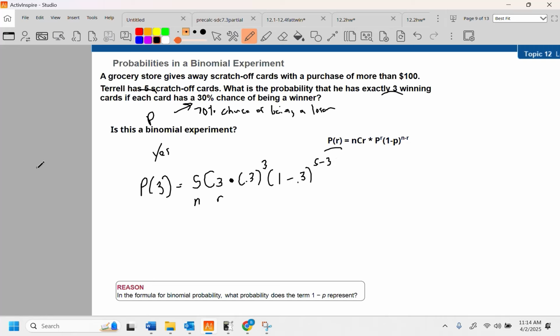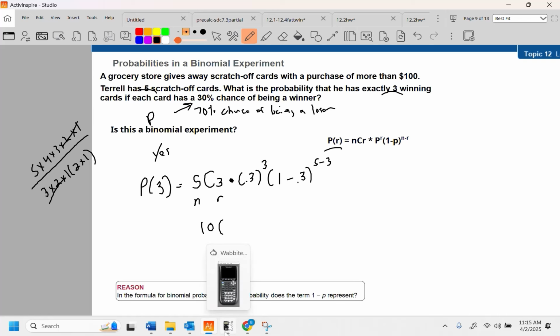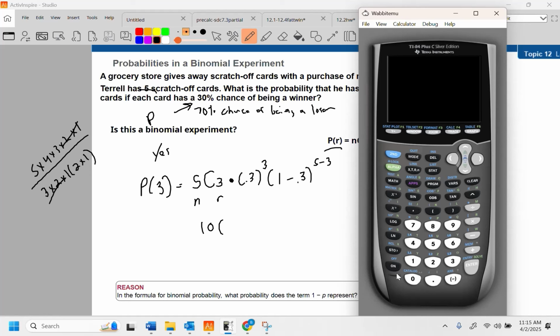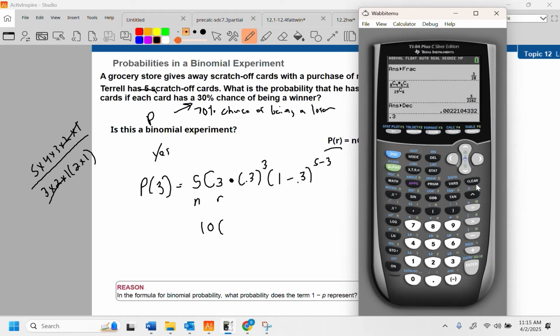5 choose 3 is something that if you understood the formula for combinations, you could probably do in your head. It's 5 times 4 times 3 times 2 times 1, and that's sitting over 3 times 2 times 1 times 2 times 1. Gone, gone. 5 times 4 is 20, 10. This is 10. You can also push buttons if you want to. All right, it's up to you. 0.3 cubed? Yeah, even I don't want to do that in my head. 0.0027? I feel like it's 0.0027. It ought to be. Yeah, 0.027.